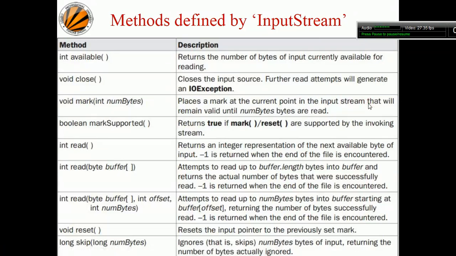So the first is just without any parameter, which returns an integer representation of the next available byte of the input. -1 is returned when the end of the file is encountered. It means it keeps returning the integer representation of the next available byte of the input. Now you can also pass attempts to read buffer length bytes into the buffer, and it returns the actual number of bytes that were successfully read. It means you can pass a byte array, and that could be itself written.